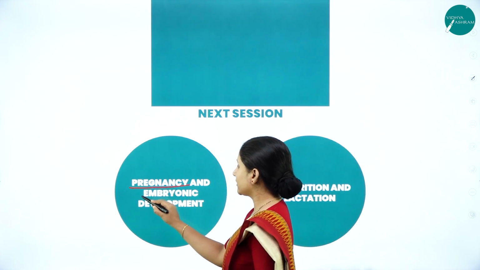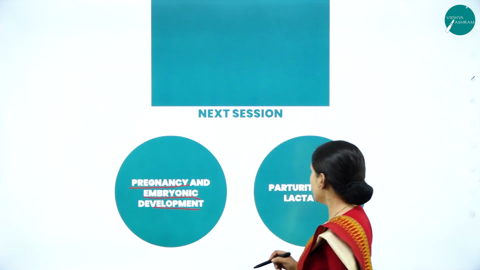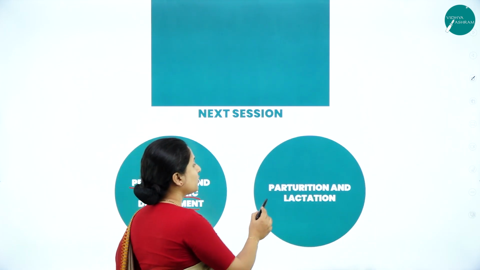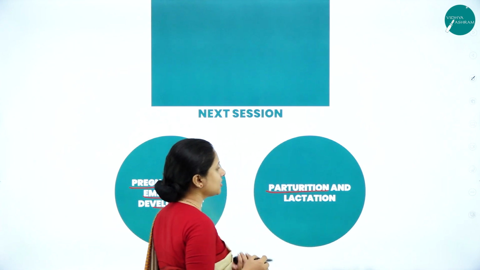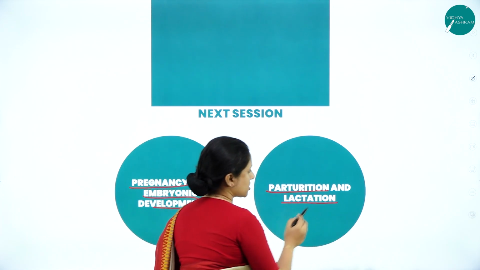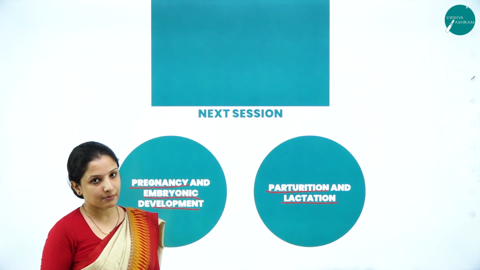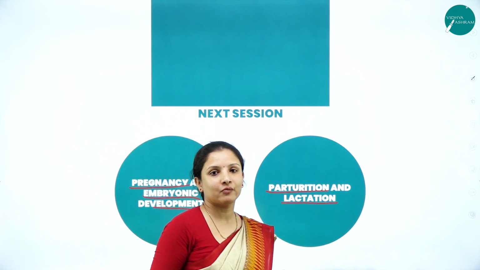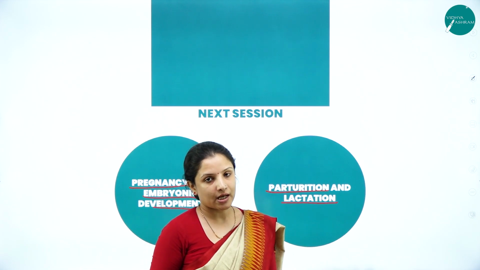We'll study pregnancy and embryonic development, parturition, that is childbirth, and lactation, that is the formation of milk in the mammary glands. This is the last session of this chapter.